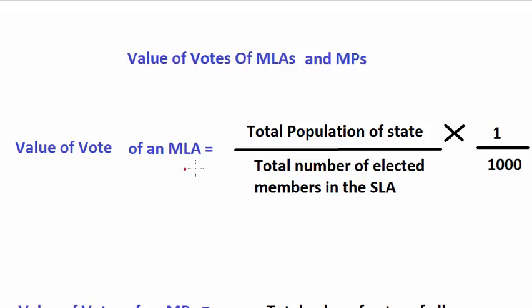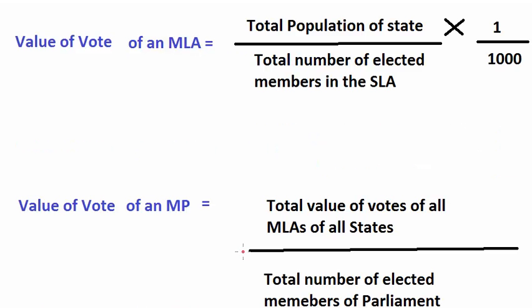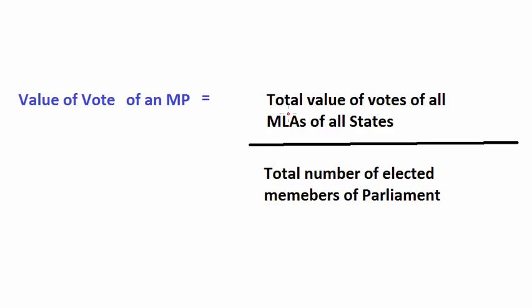For calculating the value of vote of an MLA, the total population of the state is divided by the total number of elected members in the state legislative assembly, which is further divided by 1000, and in this way the value of the vote is calculated. This value of vote of an MLA is then multiplied by the total number of assembly seats, which gives the total value of votes for the state. Then the value of vote of an MP is calculated by the formula: total value of votes of all MLAs of all states divided by total number of elected members of parliament.